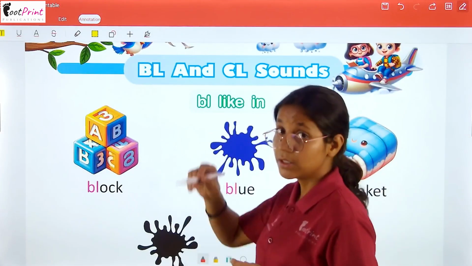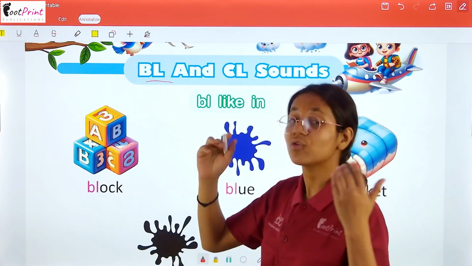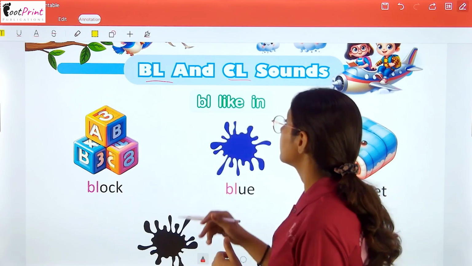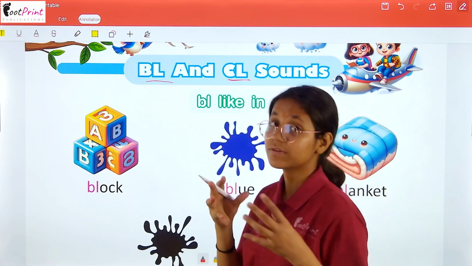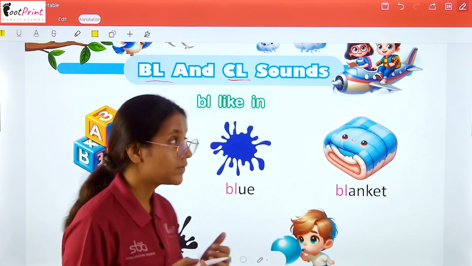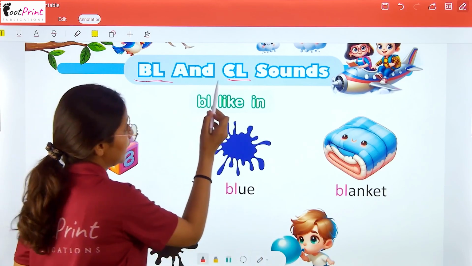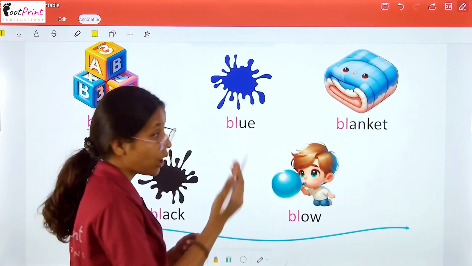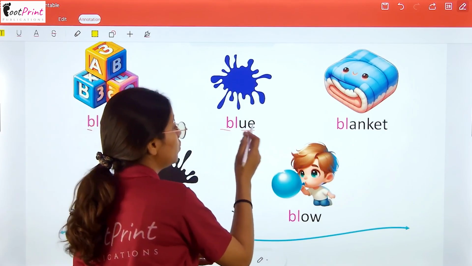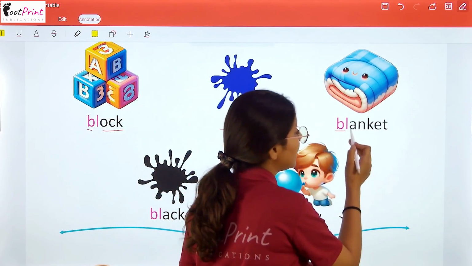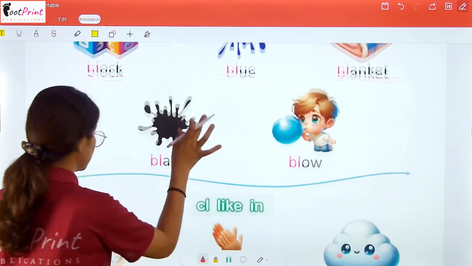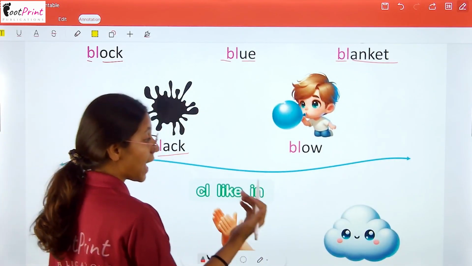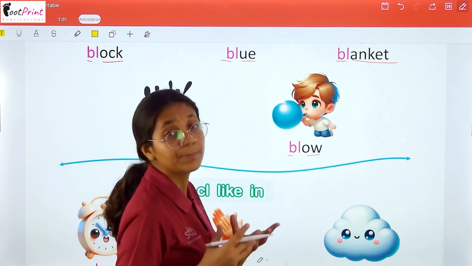Now we have bl. BL makes the sound of bl, and CL makes the sound of cl. Okay. So now we will do the sound of bl and cl. Bl like in block. Bl-u, blue. Bl-anket, blanket. Bl-ack, black. Bl-ow, blow.